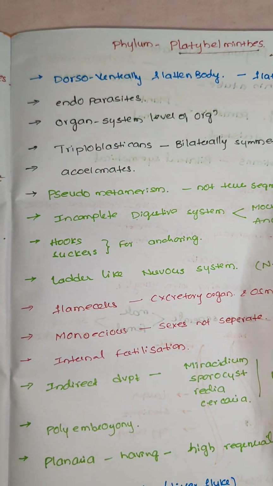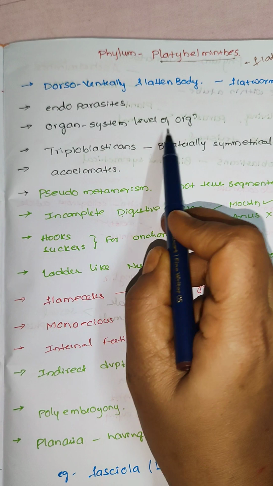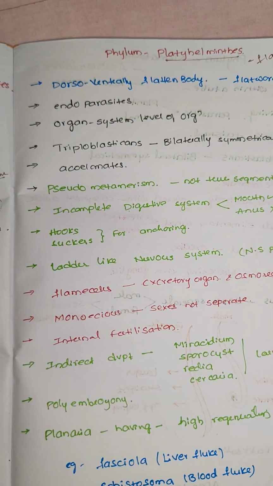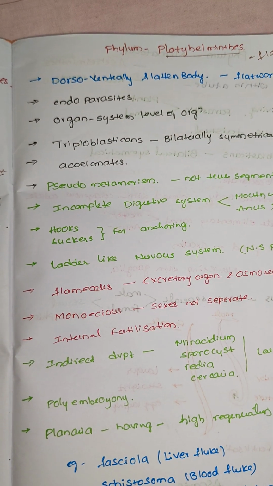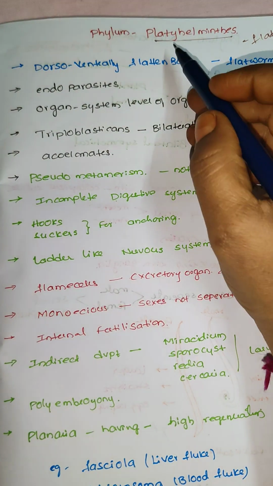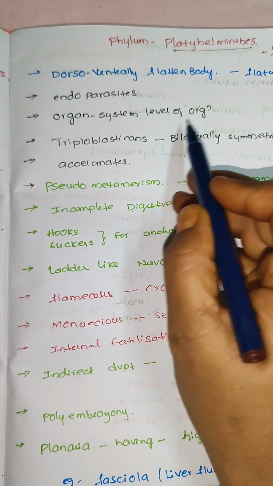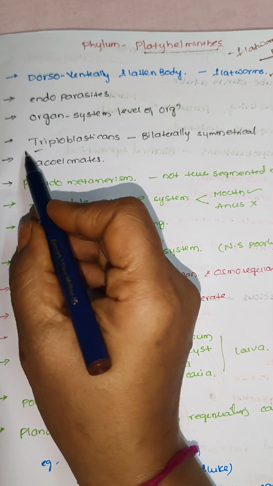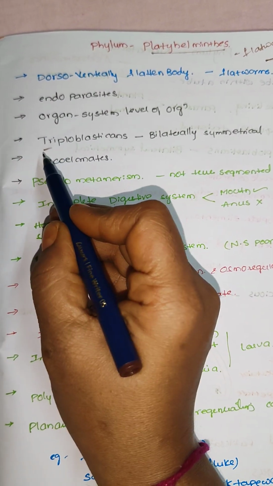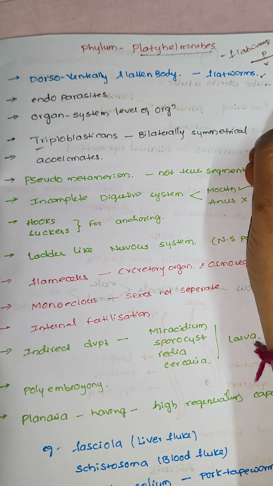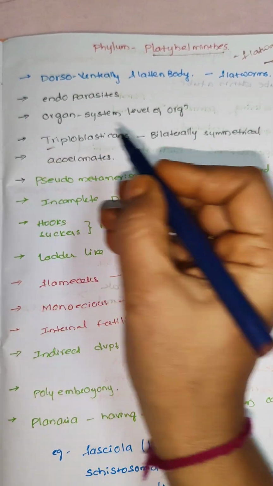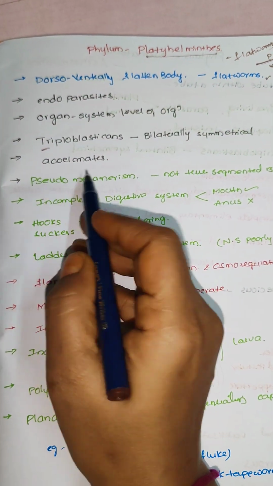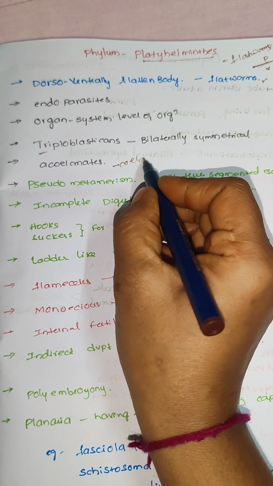That is called endoparasites. Here the organ system level of organization occurs. All of the previous phyla are at the tissue level and cellular level, but from Platyhelminthes, the organ system level of organization starts. These are triploblastic. Earlier phyla are all diploblastic, which is why they show radial symmetry. Here, triploblastic animals show bilateral symmetry. And these are acoelomates, meaning the coelom is absent.